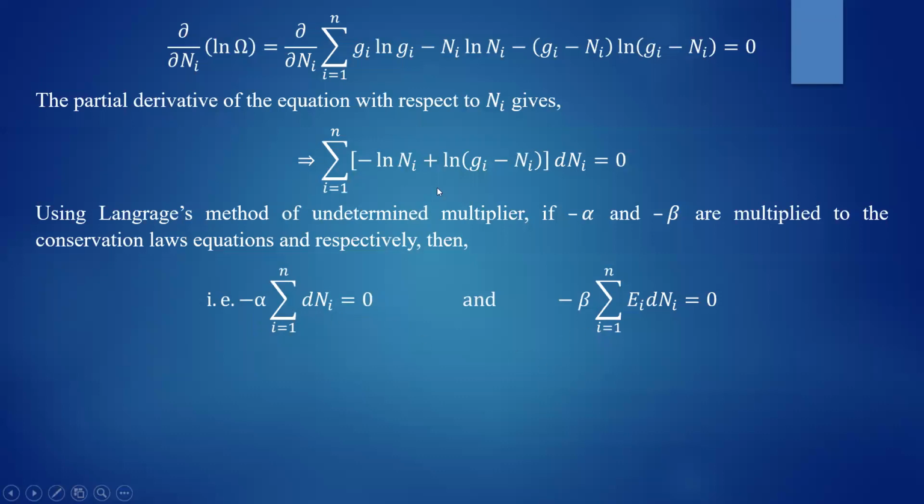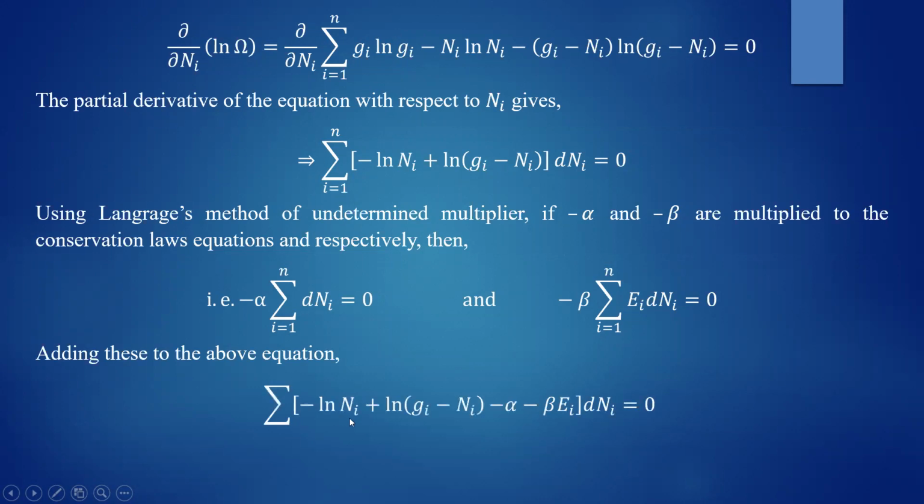Now we add these two equations to this particular equation. Adding these two to the above equation, you will get minus ln ni plus ln of gi minus ni minus alpha minus beta into ei into dni. I will take dni as a common factor. So this is minus alpha into dni, minus alpha into dni taken as a common factor, and minus beta into ei, with dni taken out.